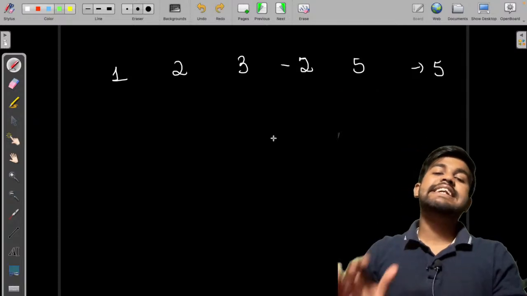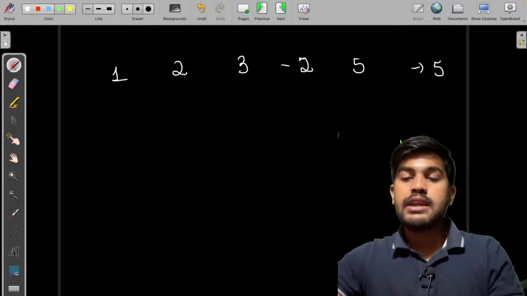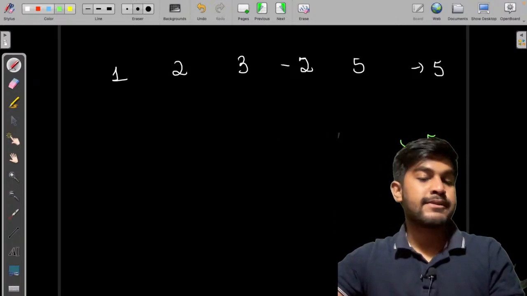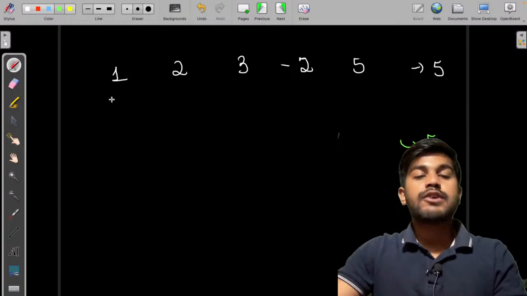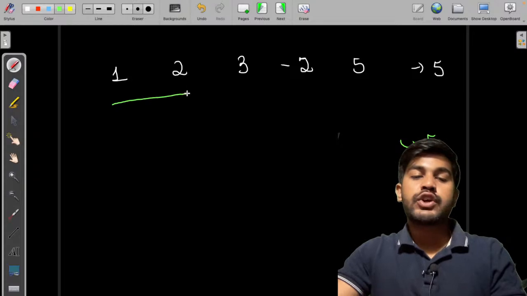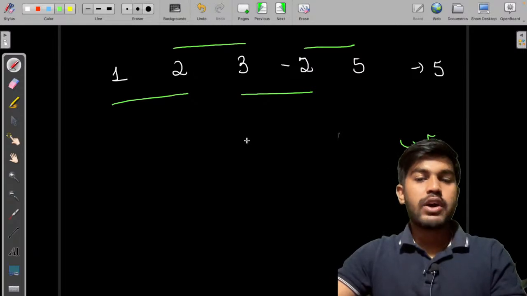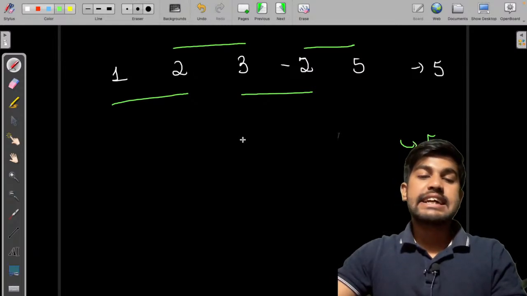So we have considered all the subarrays of size 1, and the maximum element we have found is 5. Then we would start with the subarray consideration of size 2. So we would consider these two, these two, these two, and these two. Fair enough? Okay. Now we can see that the maximum number is still 5.